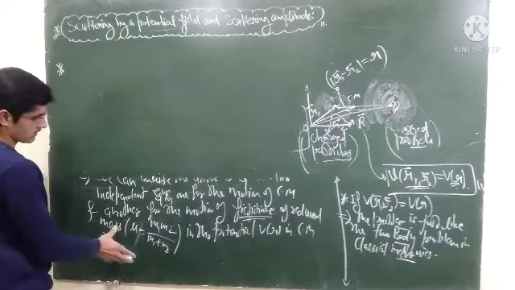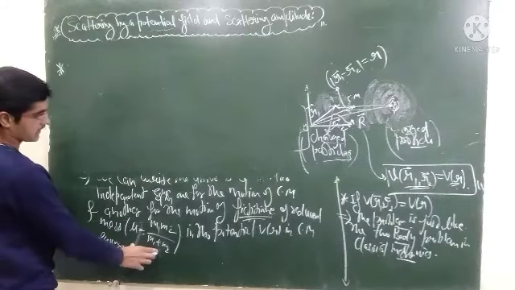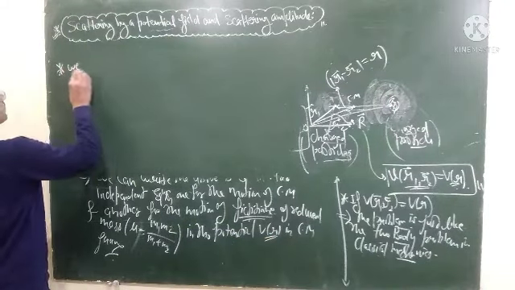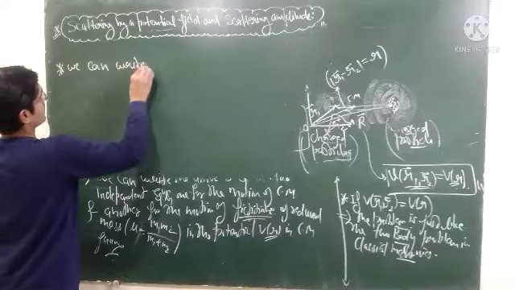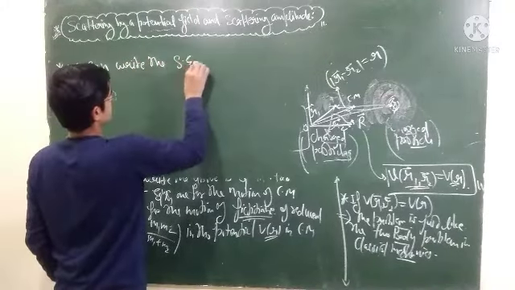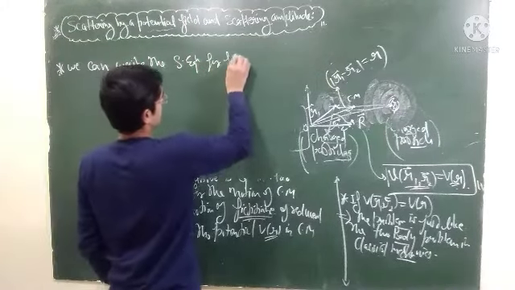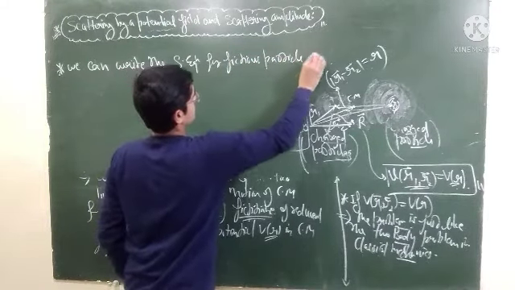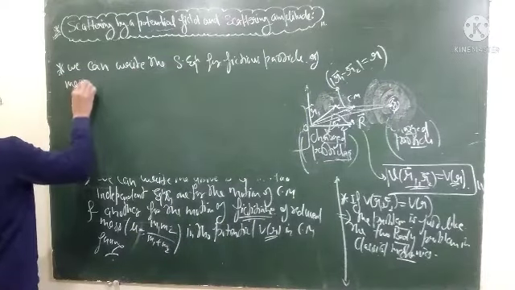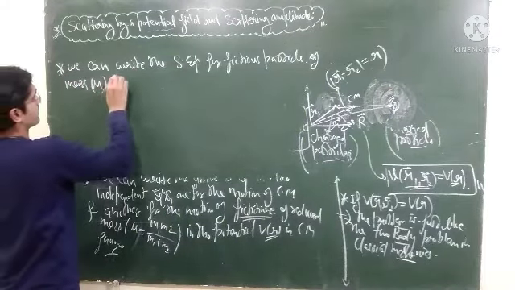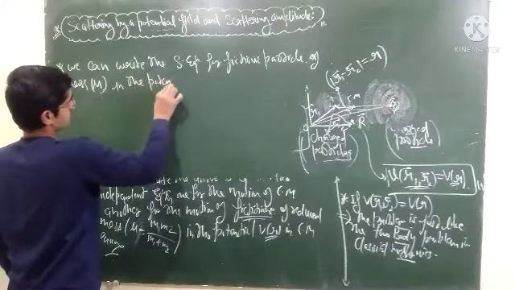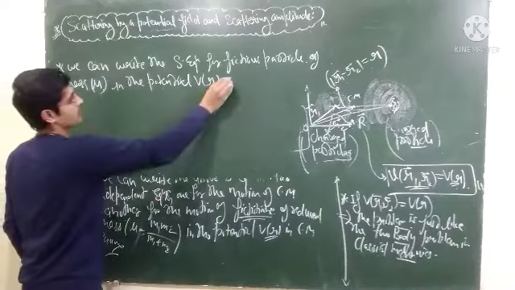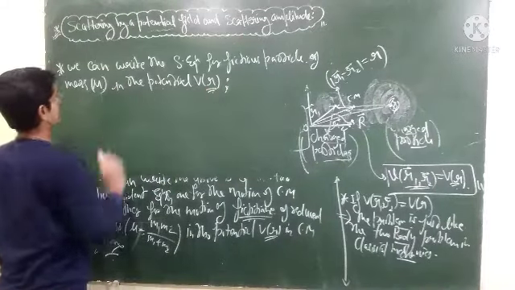So what will happen is that you can write the Schrödinger equation for a fictitious particle of mass mu moving in the potential V of r. And it will be the time independent Schrödinger equation because the potential is time independent.